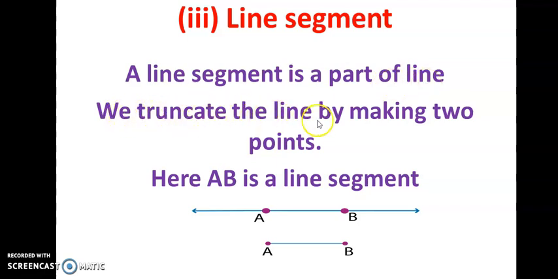We truncate the line by making 2 points. What do you mean by this truncated line? If a line is cut by 2 points, here you are observing, if this is a line, it is cut by 2 points. Then we call it a truncated line. This AB is a truncated line.